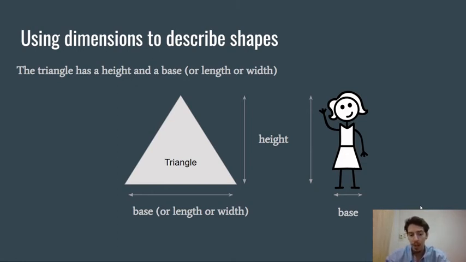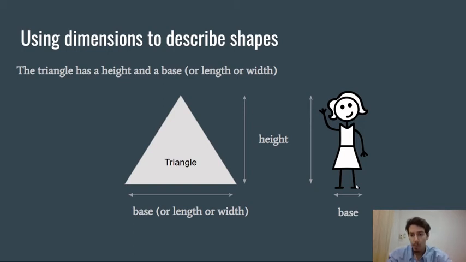The base in English is what makes you stand on the ground, okay? When you touch the ground, this is the base. Example for a person, for you guys, when you stand up, the base are your feet, okay? If I take this cup, I put the cup on my hand, the base is where the cup touches my hand, okay? The base is this circle here, right? This is the base of the cup. So we're going to need the base for the triangle.